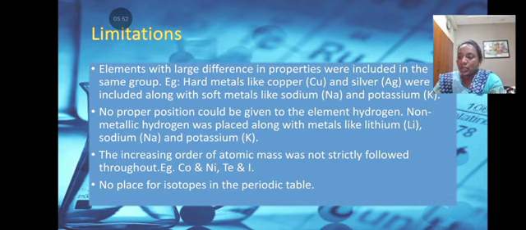The increasing order of atomic mass was not strictly followed throughout. Example: cobalt and nickel, tellurium and iodine. No place for isotopes in the periodic table.